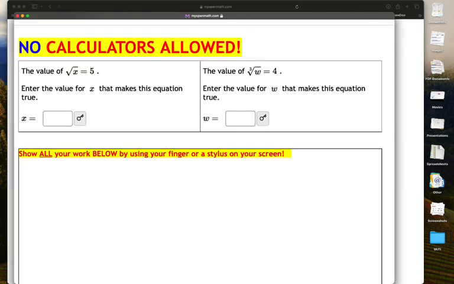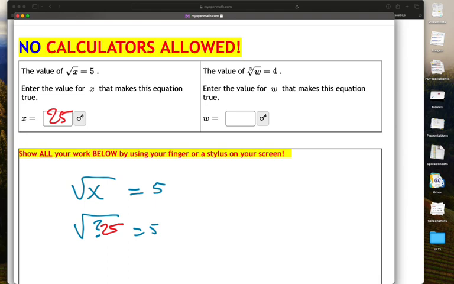All right, so the equation on the left, we have square root of x equals 5. What that technically means is we're trying to figure out square root of what is equal to 5. Now, hopefully it's obvious that that is 25.